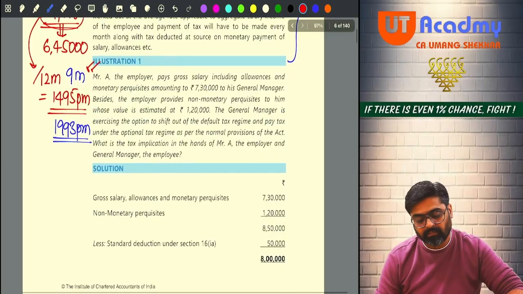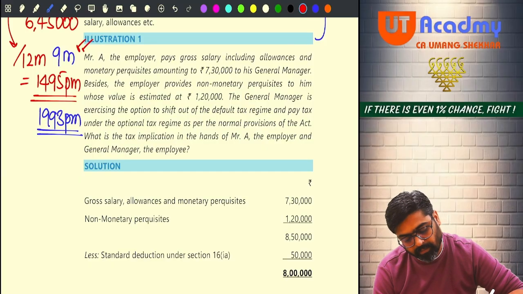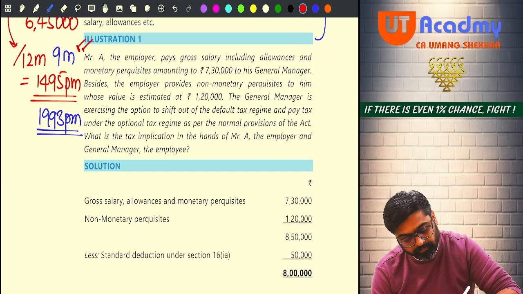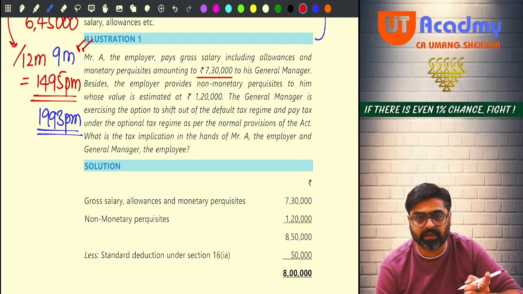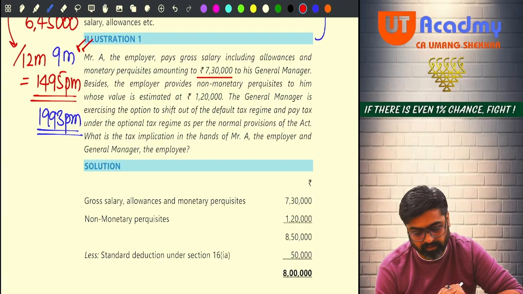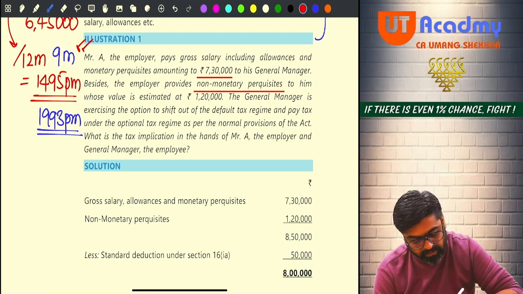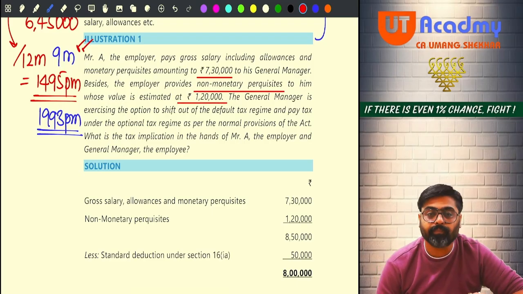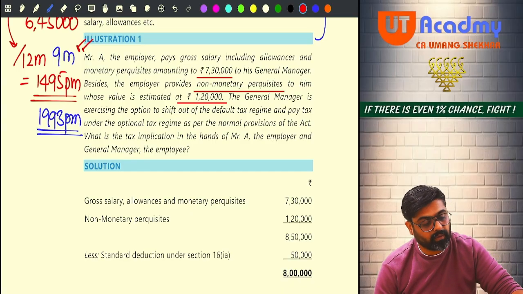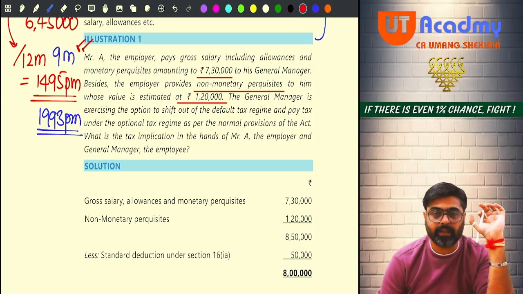So likewise, there is a similar question which is given there. Illustration number 1. Mr. A, employer, pays gross salary including allowances and monetary perquisites amounting to 7,30,000 to his general manager. Besides, the employer provides non-monetary perquisites to him, estimated value 1,20,000. So total is how much? Total salary which he is going to get is 7,30,000 plus 1,20,000, 8,50,000. But in that 8,50,000, 1,20,000 is the non-monetary salary.